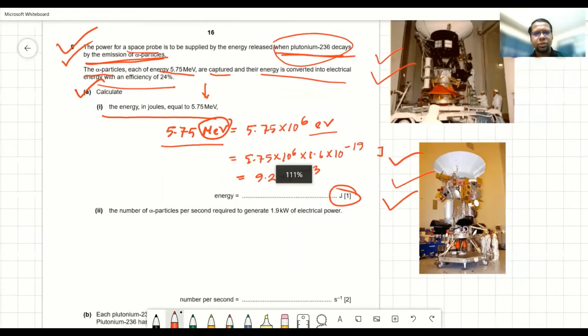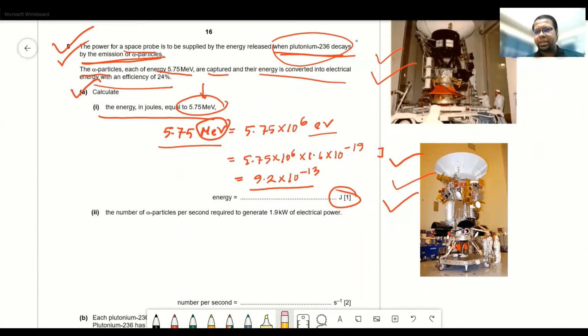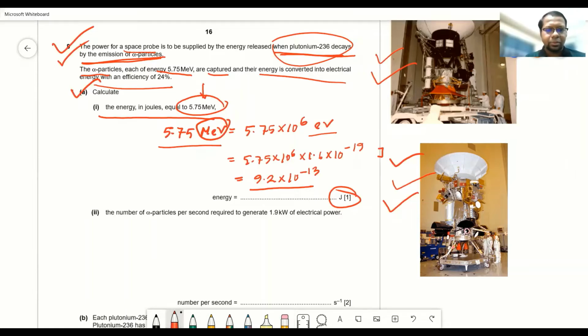So let's move on to the second question. In the second question, we need to find out the number of alpha particles per second required to generate 1.9 kilowatt of electrical power. So 1.9 kilowatt of electrical power means 1.9 kilojoules of energy per second.